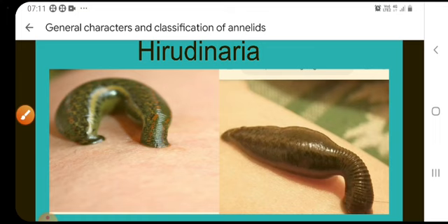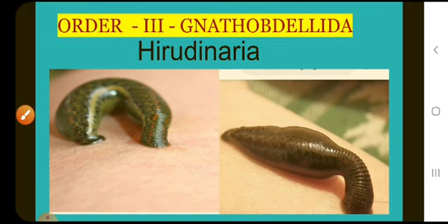Next, the third order is Gnathobdellida. The best example of Gnathobdellida is Hirudinaria, the leech. They live on land and in fresh water. This order includes leeches.